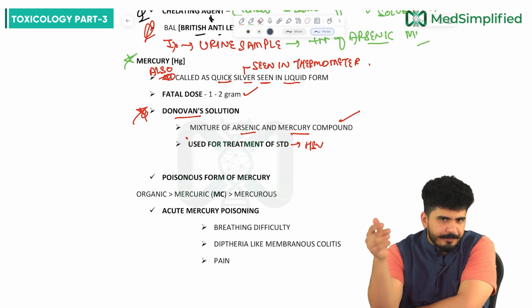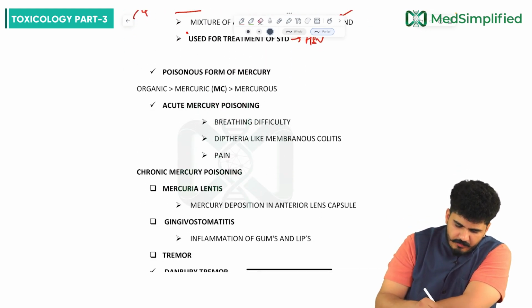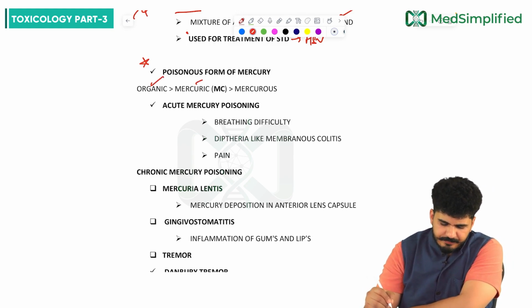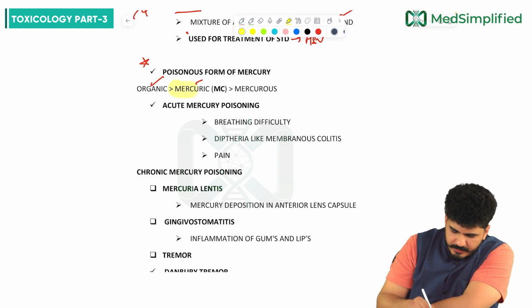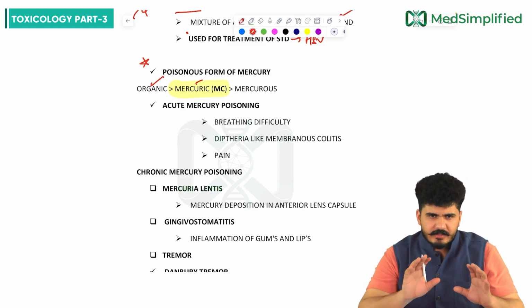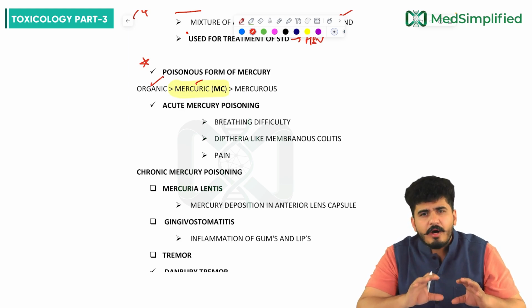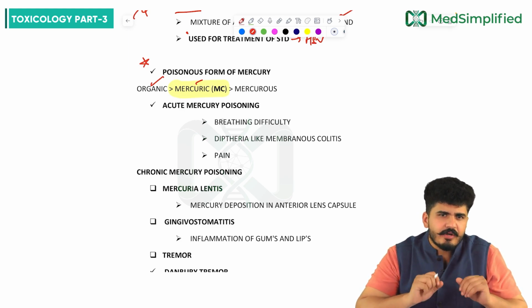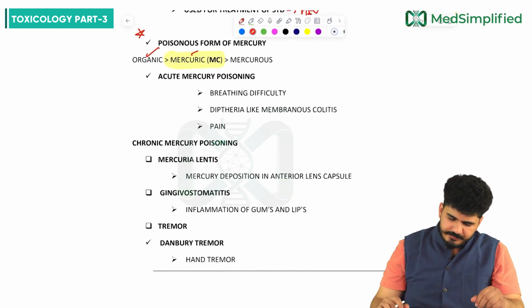Now the poisonous forms of mercury: organic, mercuric, and mercurous. Of all three, which one is most common? I repeat, mercuric is most common. Most poisonous is organic. But if someone asks you the most common form of mercury, then sir, it is mercuric.